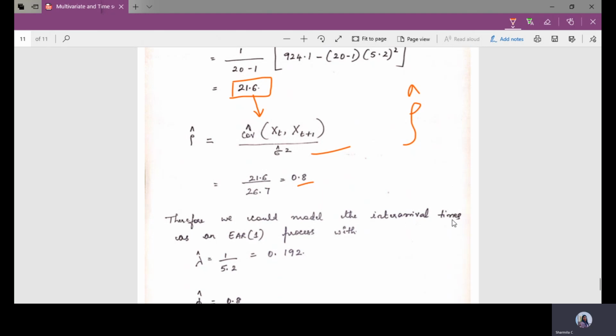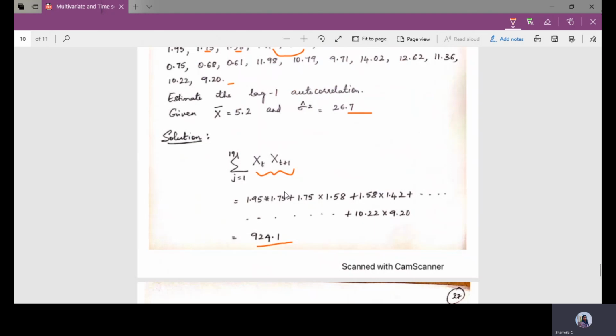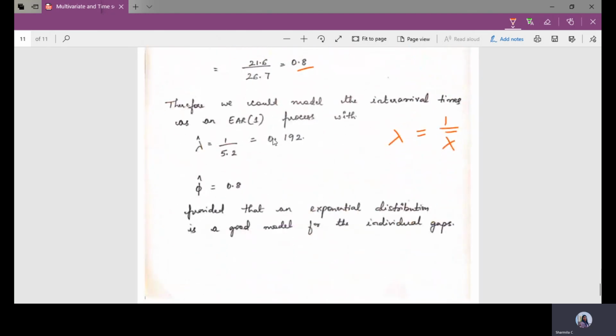Therefore, we could model the interarrival times as an EAR(1), exponential autoregressive order 1 process. To estimate lambda, it is 1 divided by x bar, where x bar is given as 5.2, which gives 0.198.